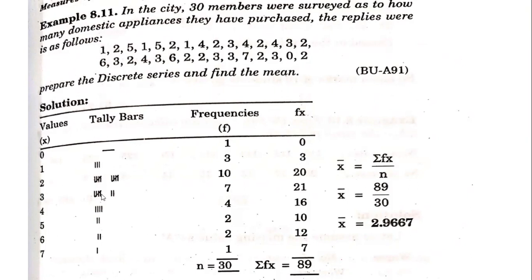Like that, we have to put the tally bars for each of these numbers and convert the tally bars into frequencies. So the total frequency is coming to 30, and then we have to calculate f into x. These are the x values, these are the f values. fx will be equal to f into x. So sigma fx will be 89. So 89 divided by 30, the count of the numbers, so the average will be 2.9667. So that is how we calculate. One thing we are finding here is that we are converting the repeated numbers into frequencies by using the tally bars.